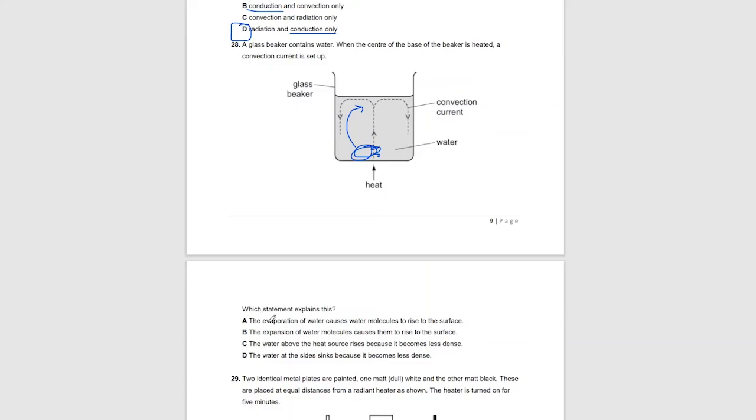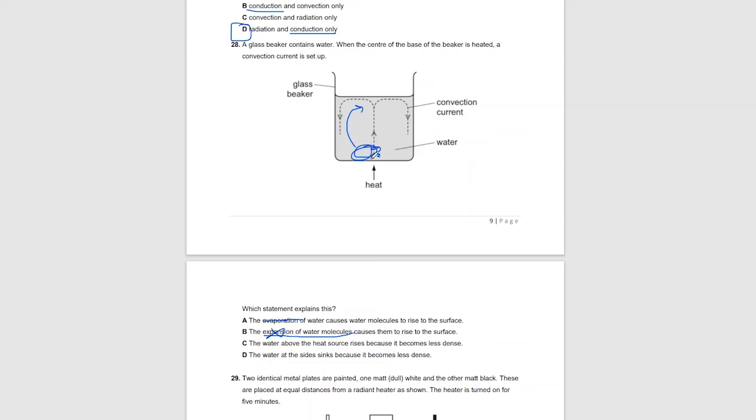In option A, the evaporation of water causes water molecules to rise to the surface. It's not evaporation, because evaporation is a completely separate mechanism of escape of water molecules from the surface. Option B, expansion: water molecules do not expand, so expansion is wrong. Option C, the water above the heat source rises because it becomes less dense. It's true.